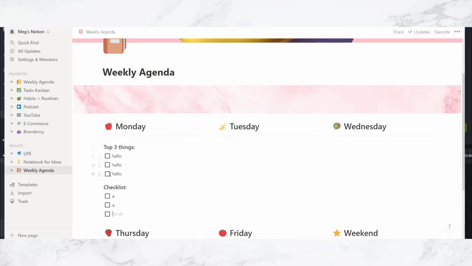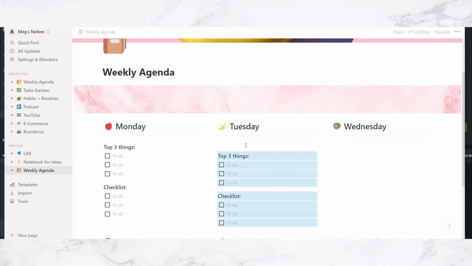There, and now we have 3 different sections under each. And the great thing about Notion is, of course, you can copy paste each of the sections under each of the days. So instead of manually creating this for every single day, you can just click and drag and select this entire section. I'm just going to Control C on my keyboard, and then I'm going to go under each day of the week and type Control V.